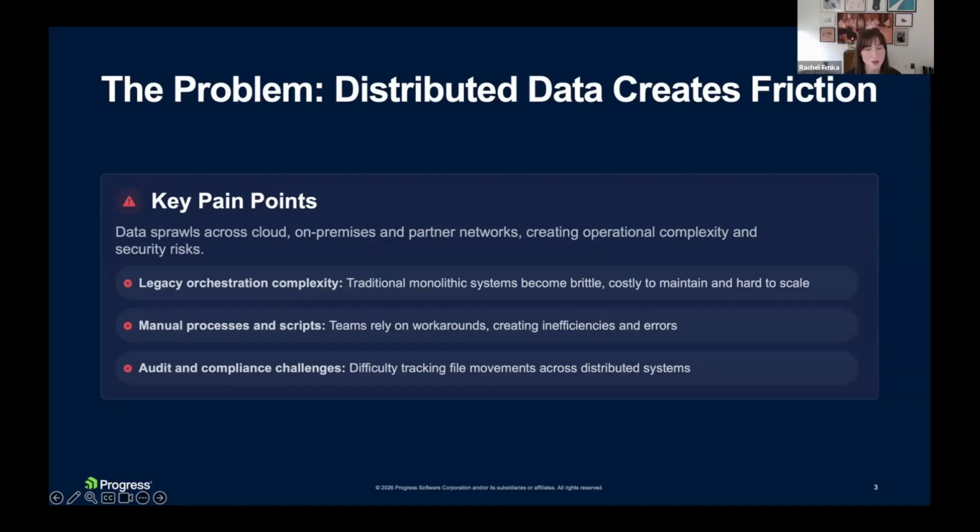For IT teams, distributed data creates a lot of operational drag, and teams have to spend time maintaining really brittle scripts, troubleshooting network issues, responding to audit requests, and working around architectural constraints instead of actually improving or modernizing the workflows that they have. And when visibility is fragmented, IT can also end up being reactive instead of proactive. Most of these challenges actually trace back to the same root cause, and that is that monolithic file transfer architectures just weren't designed for the distributed world that we live in today.